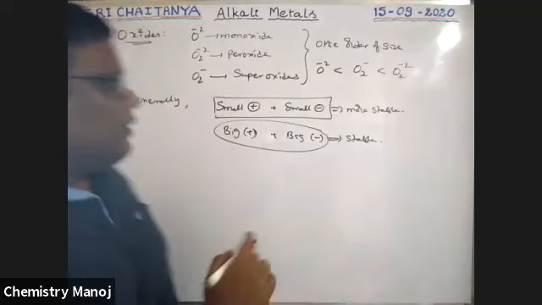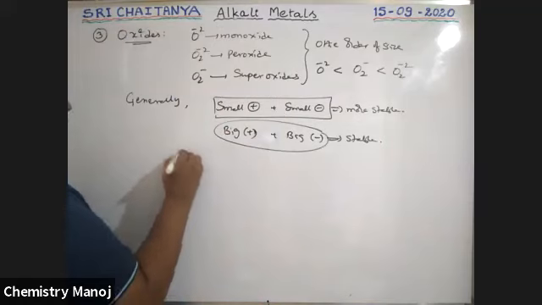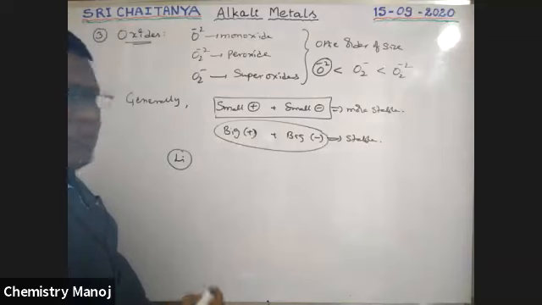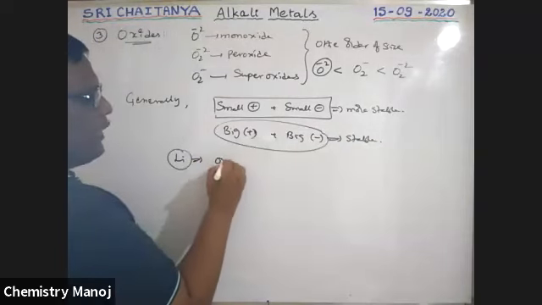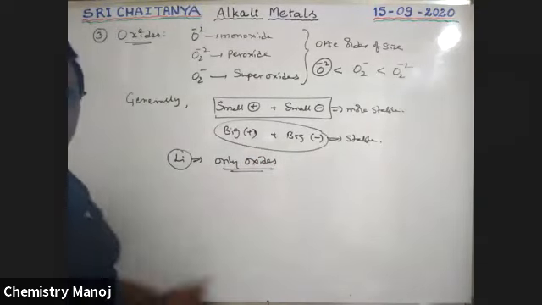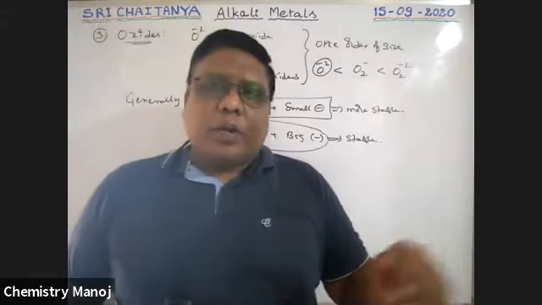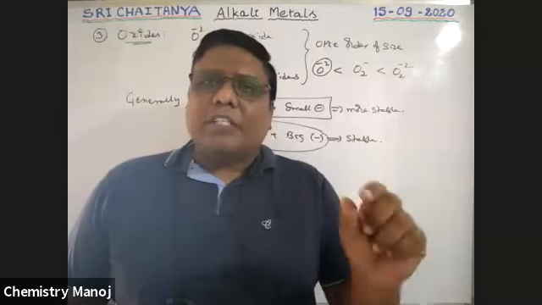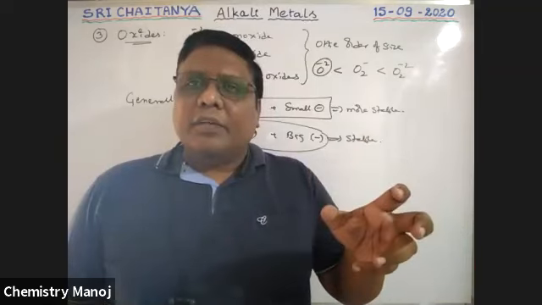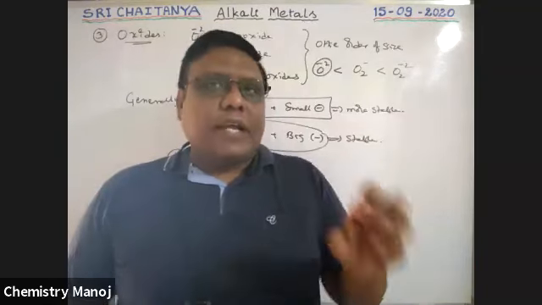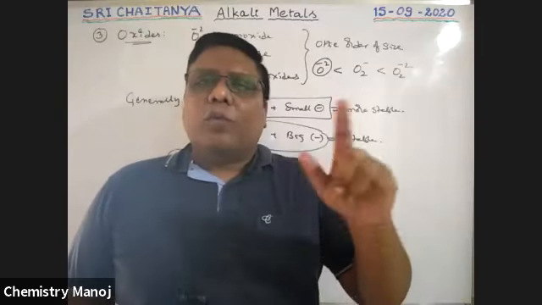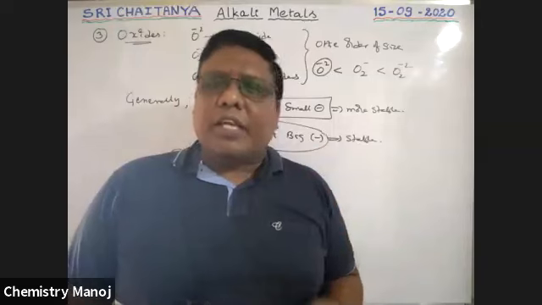So lithium is a smaller ion. In these oxides, this is the smallest ion, boys. So that is why lithium can form only oxide. No peroxide, no superoxide is possible, because lithium oxide is the only stable one. Peroxides and superoxides have bigger size ions, and those bigger ions are not accommodated by lithium. Because of this reason, lithium can form only monoxide, but not peroxides and superoxides.